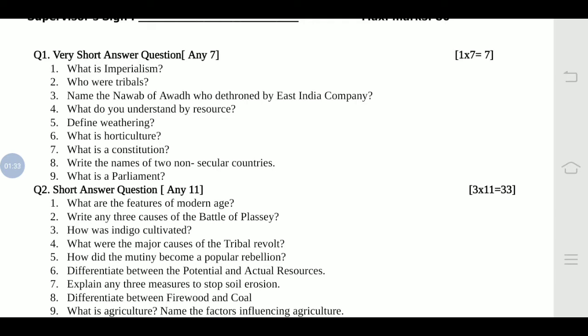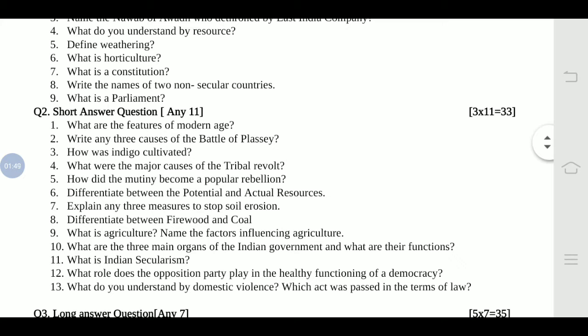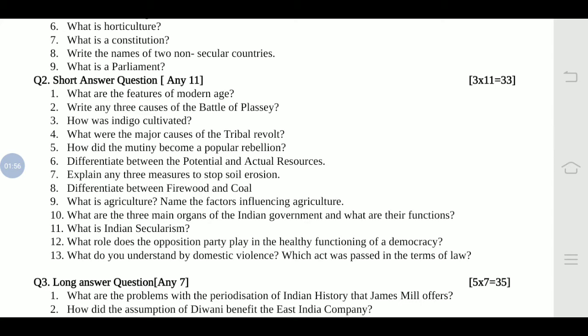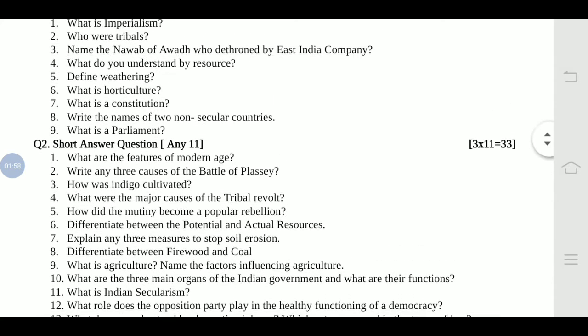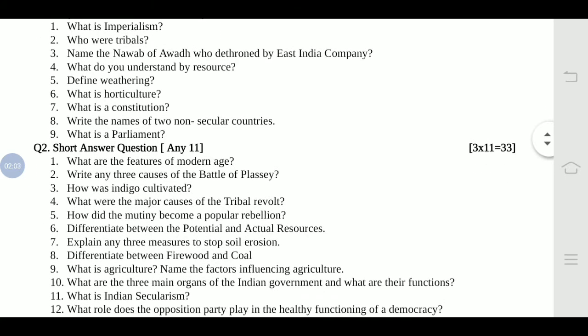Again, what you understand by the resources, the meaning of resources you have to write down. Define the weathering. What is horticulture? What is constitution? These are all definitions that you have to write down. Now write the names of 2 non-secular countries. Only 2 names you have to write down over here. Again, the definition of parliament. After writing down the first question, the next question you have to start in a new page. Don't continue after the question 1.